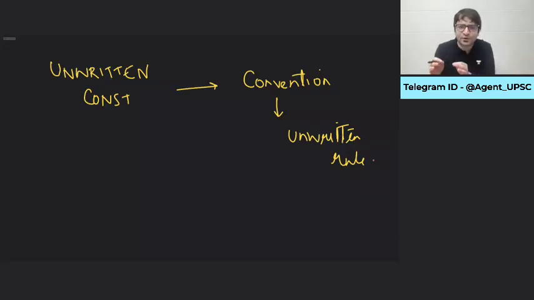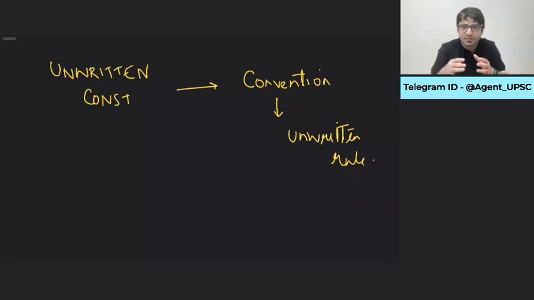Similarly, there are some unwritten rules that are followed in Britain, not mentioned anywhere in the constitution, but they follow it. For example, who can dissolve Lok Sabha in India? That power is given to the President. But the President can dissolve Lok Sabha only on the advice of the Prime Minister. Where is it mentioned? In the Constitution.